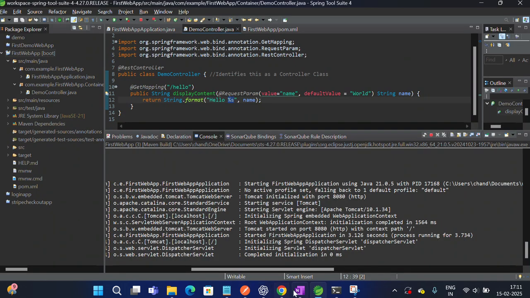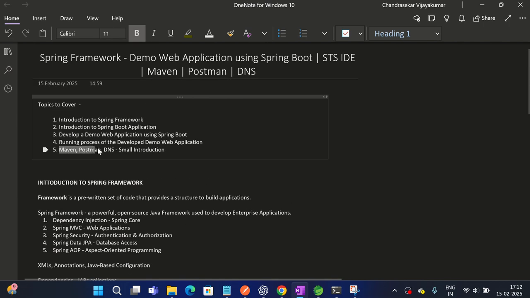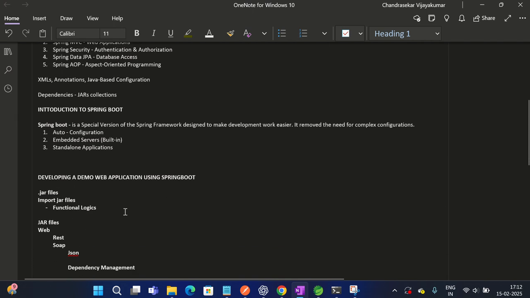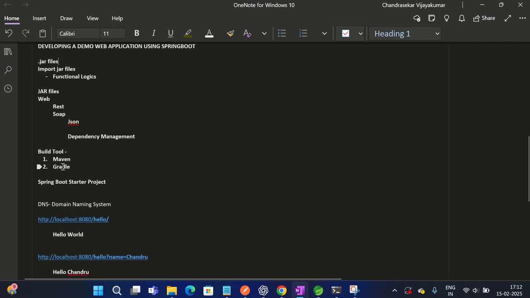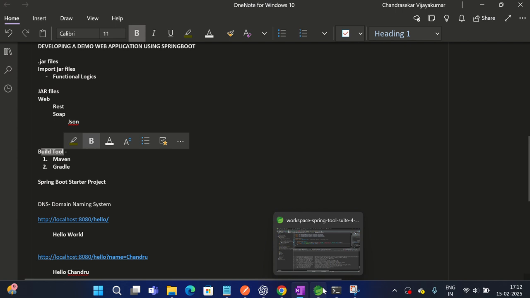Okay, now coming to the last part, it's Maven and Postman. Maven is nothing but a build tool. Build tool means, see, now we imported a web application, right? Since we are doing web applications, we imported that web dependency from Maven itself, as soon as we started creating the project.